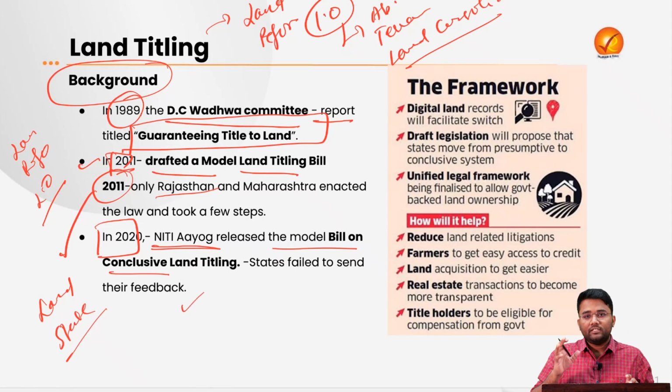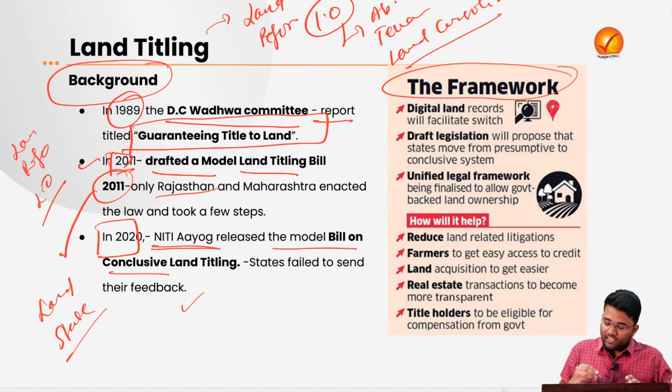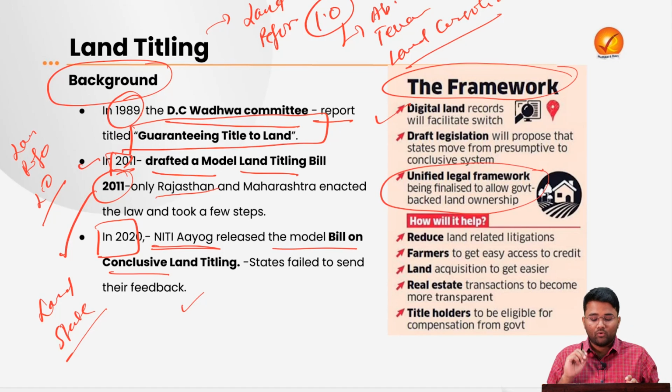Niti Aayog said that if you do not provide your feedback in due time, they will consider it as passed from your side. The framework that they will be providing will help in ensuring a unified legal framework throughout the country. This framework will also propose that states move from a presumptive to a conclusive system.